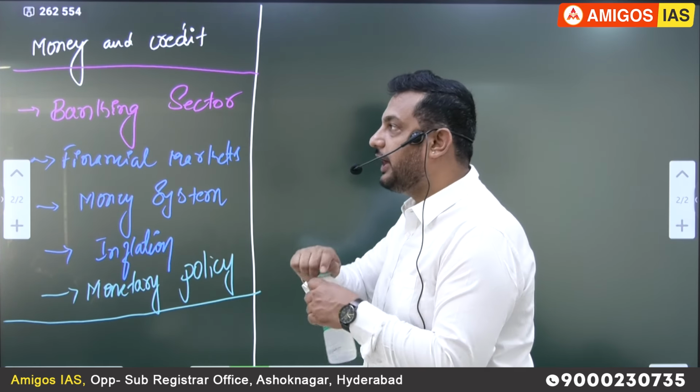The first one, which market is it related to? Financial market, 1 question. Second, this is Reserve Bank of India. This is related to the banking sector, 2 questions. The third one is taxation. Leave it, don't worry. This is taxation. The fourth one is taxation.